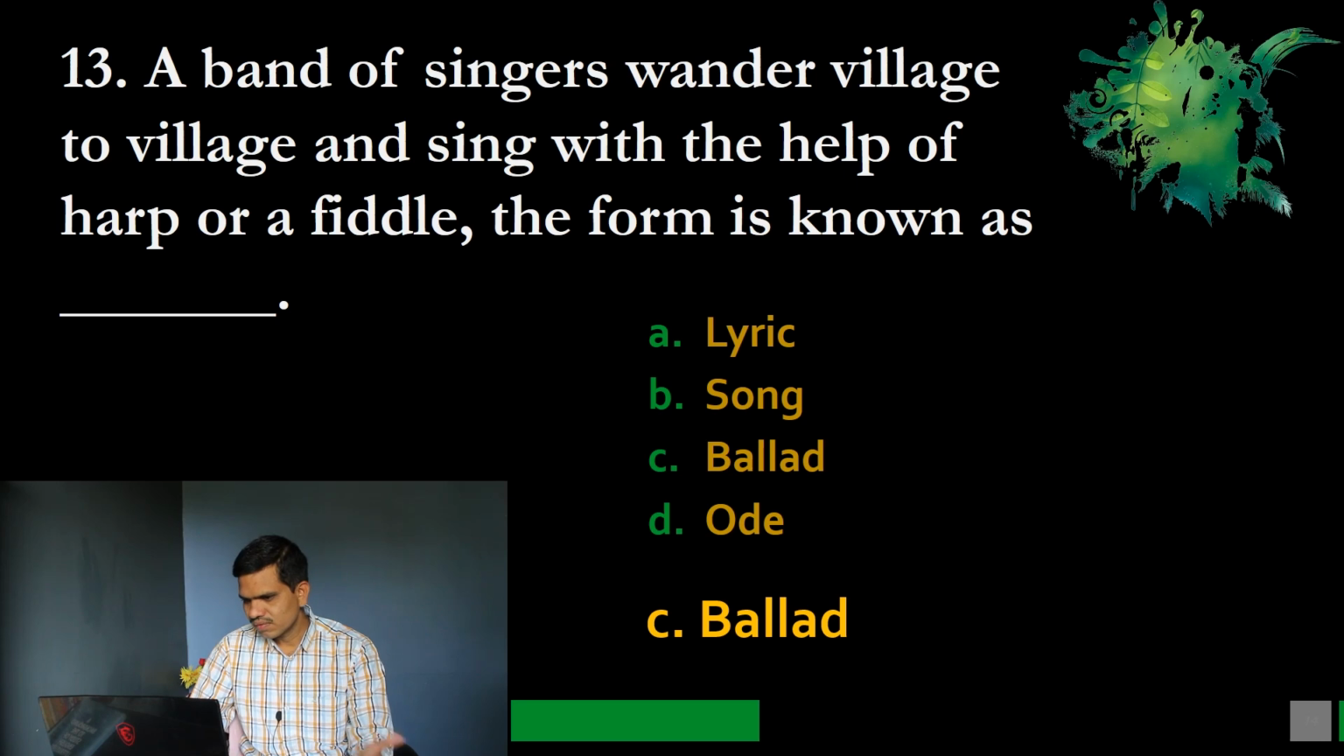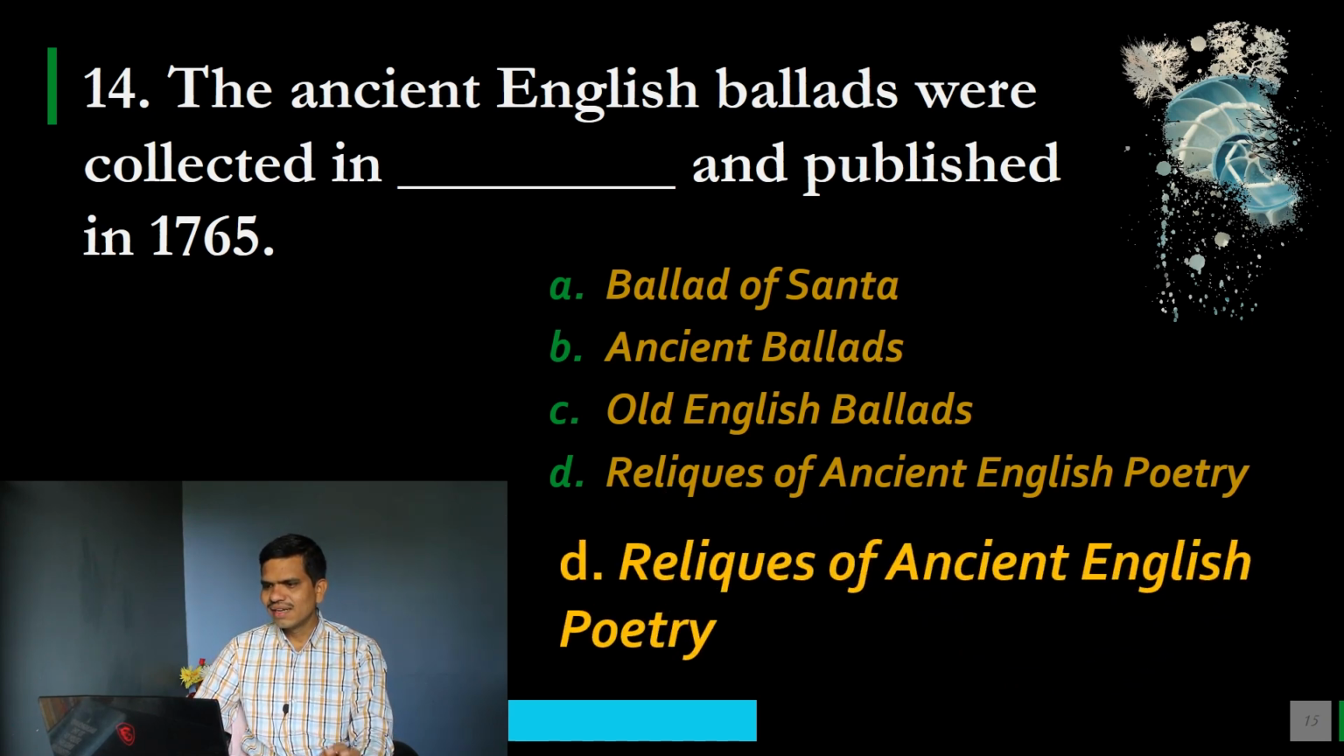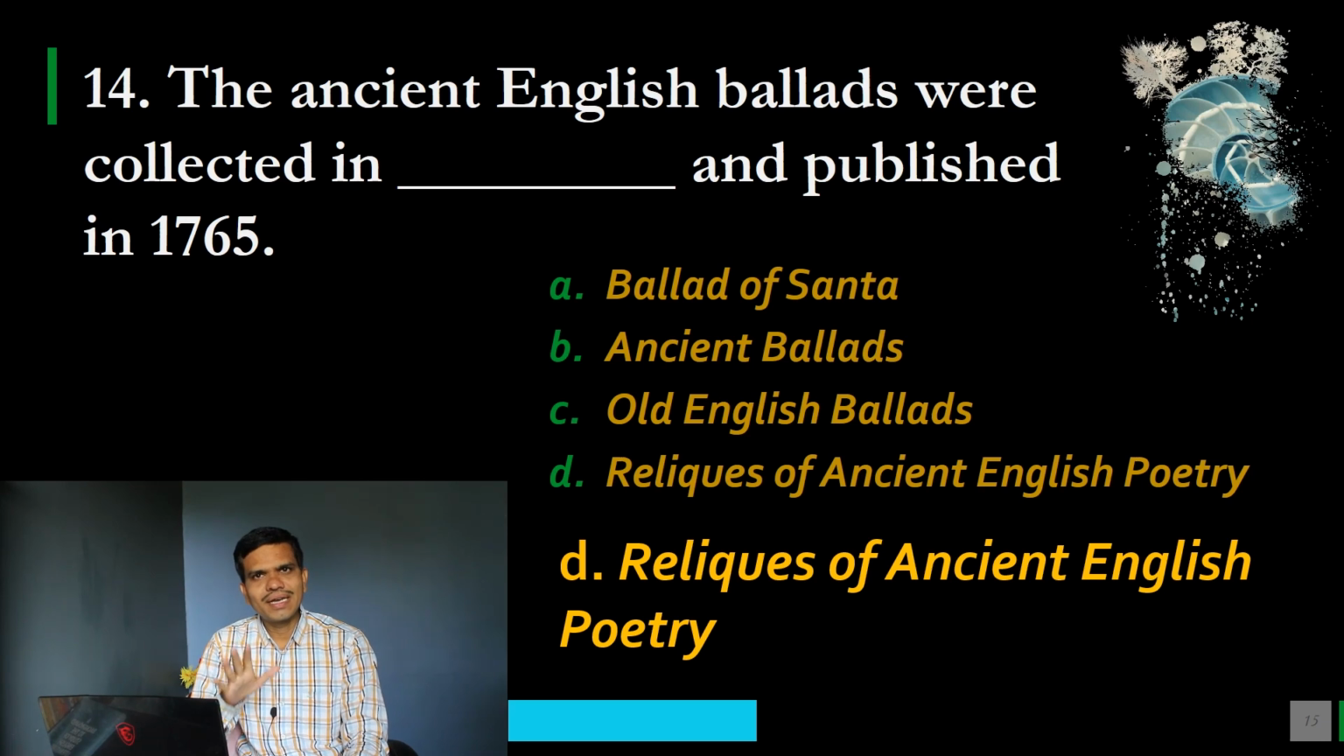So this is ballad. Next, number 14. The ancient English ballads were collected in dash and published in 1765. There is a collection of ancient English ballads. Options are A. Ballad of Santa, B. Ancient Ballads, C. Old English Ballads, and D. Relics of Ancient English Poetry. So in which text were these ballads collected and published in 1765? We have correct option D, Relics of Ancient English Poetry. You will find all the English ballads in this Relics of Ancient English Poetry. They are collected.